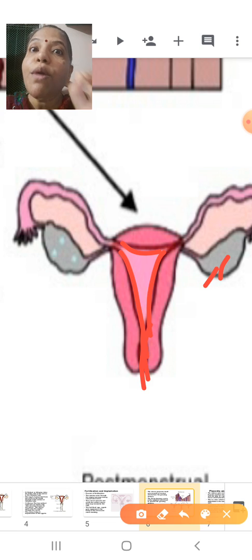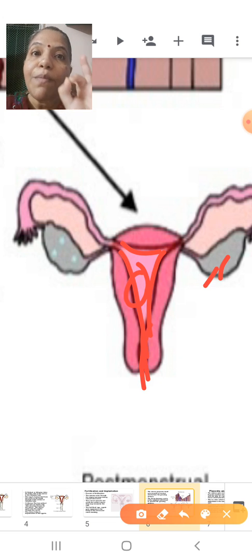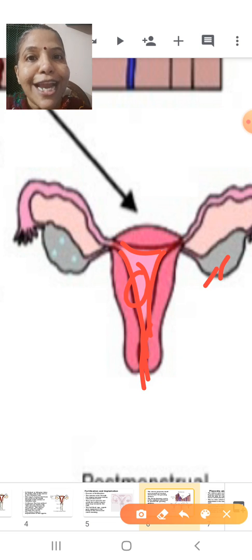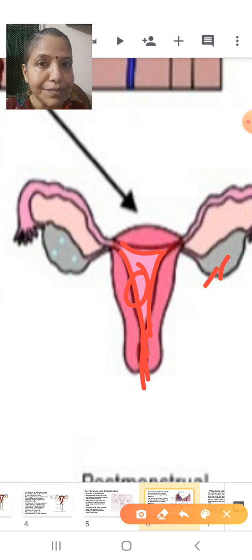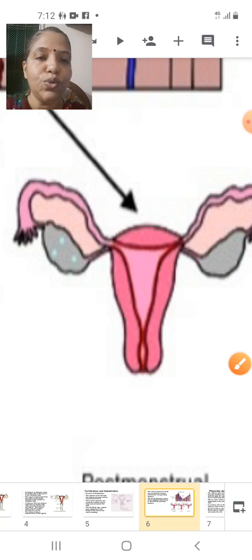In case the ovum is fertilized, the ovum will get attached to the wall of the uterus. There will be formation of a special structure which will be called placenta. We will deal with placenta in the next slide. I hope you have understood, students.